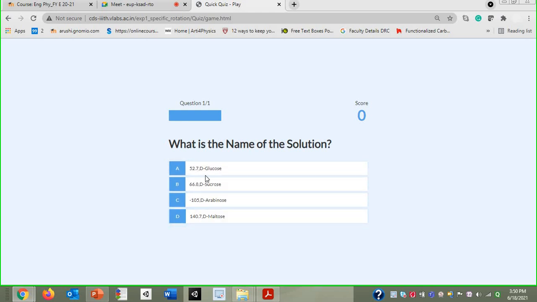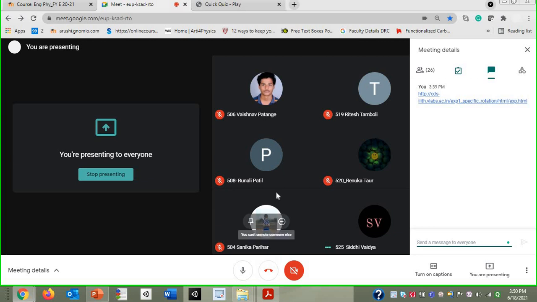Whatever sample you have selected, that is the solution of glucose, sucrose or maltose, whatever it may be. So this is the procedure for practical number 2, that is nothing but the Lorentz half-shade polarimeter. Already questions are provided on the Genome site. You can refer, first you can go for the simulation and then you can have the calculations. Then you have to provide the answers in the